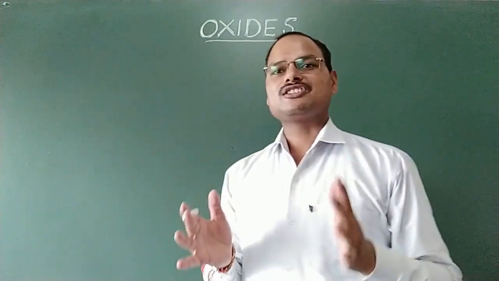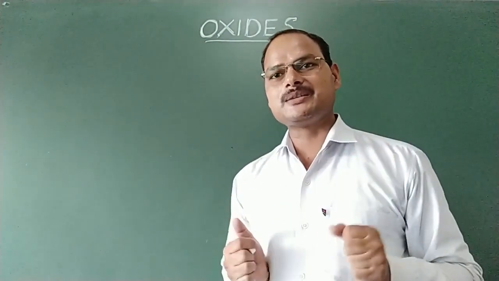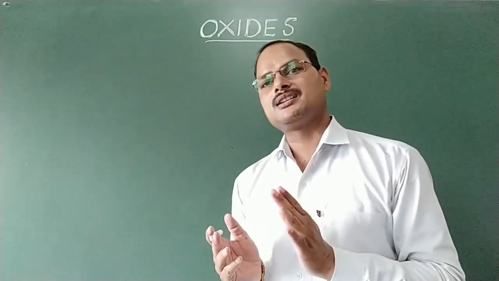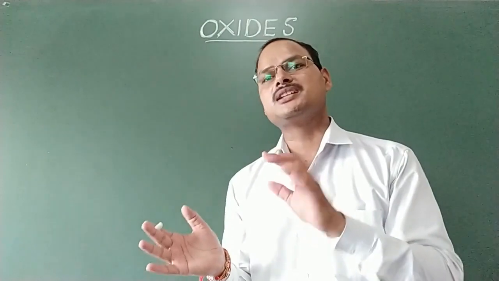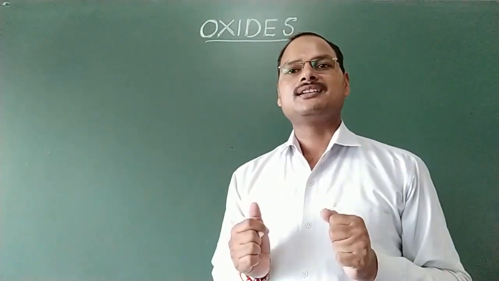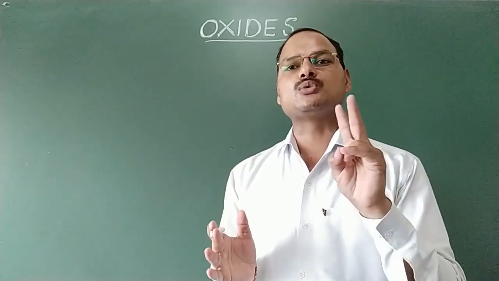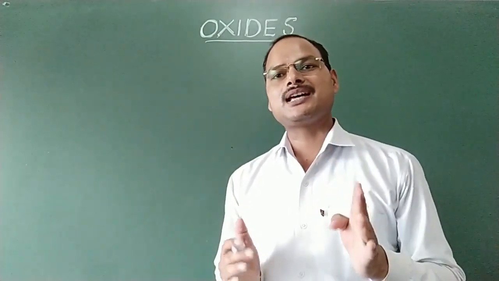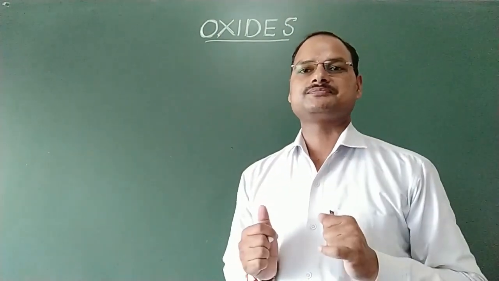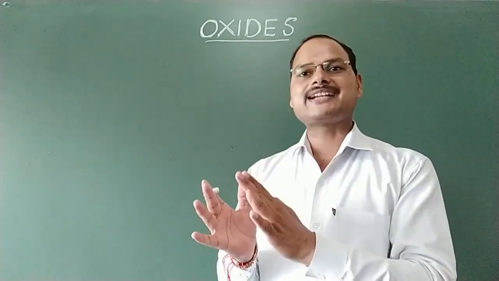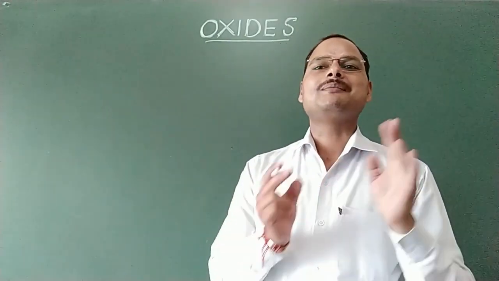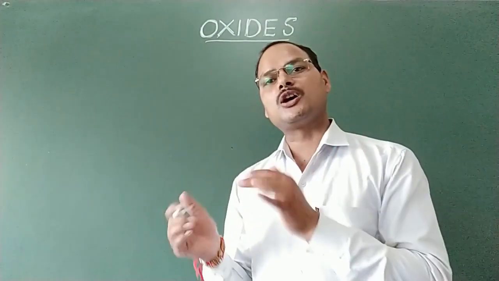Students, we know that oxygen is the most reactive element, therefore it can join with metals as well as non-metals. But the compounds of oxygen with metals as well as non-metals are generally known as oxides. And in these compounds only two elements are present, and that's why such compounds are known as binary compounds. It means oxides are binary compounds of oxygen with a metal or non-metal.